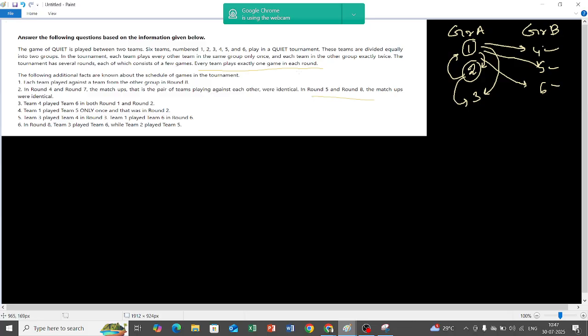And each team plays each team in the other group exactly twice. So as I said, team 1 will play with team 4 twice, team 1 will play with team 5 twice, etc.